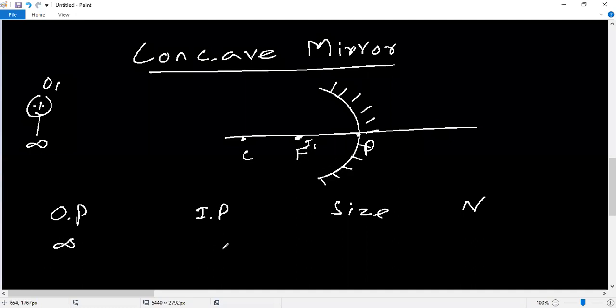The image position is at the focus. The size is highly diminished. Any idea what highly diminished means? It is point size, a very, very small size. That is called highly diminished.